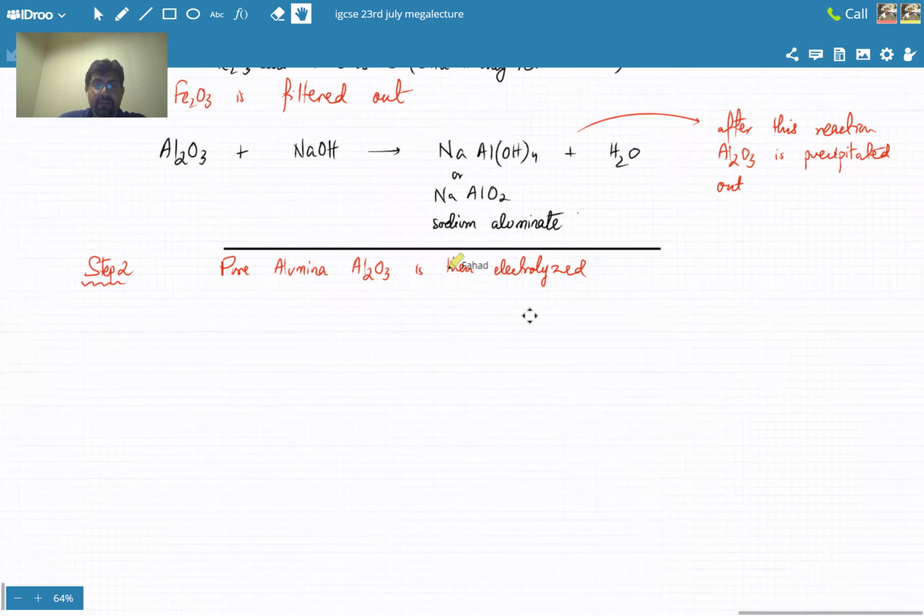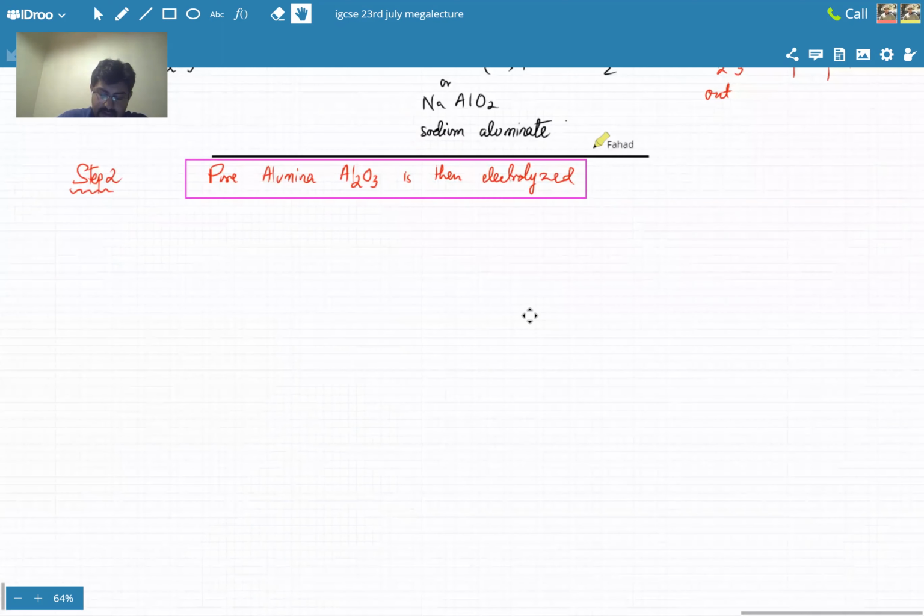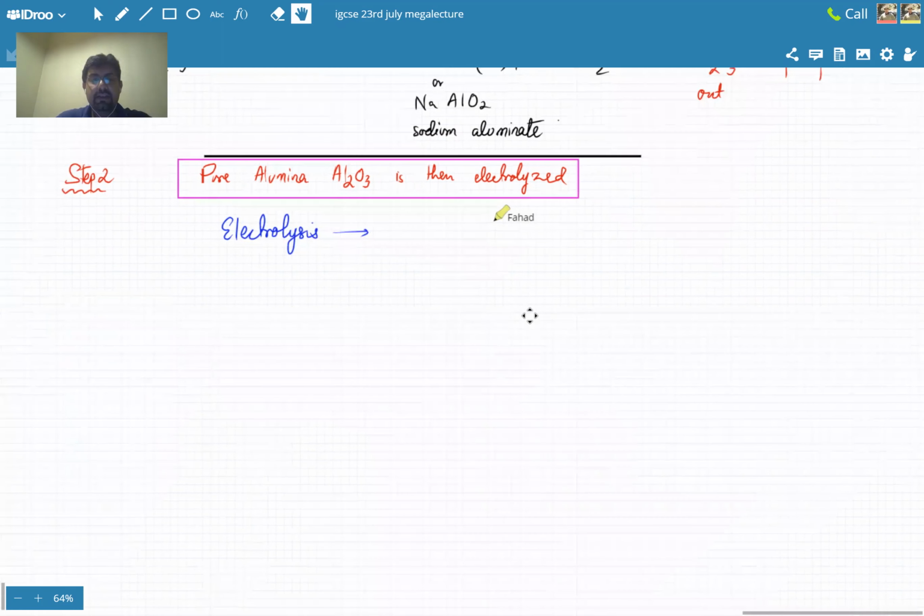Now you have pure aluminium oxide and that undergoes electrolysis. So what is electrolysis? Firstly, a brief introduction. I'm assuming this would be completely new for everyone, you haven't studied electrolysis. When you talk about electrolysis, you're basically talking about passing current.